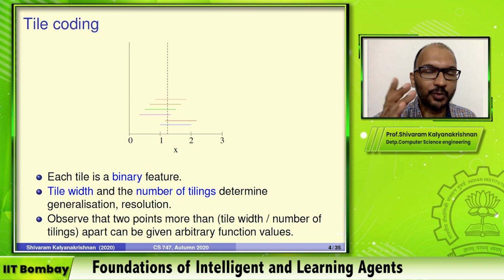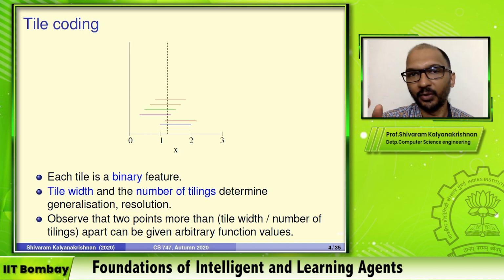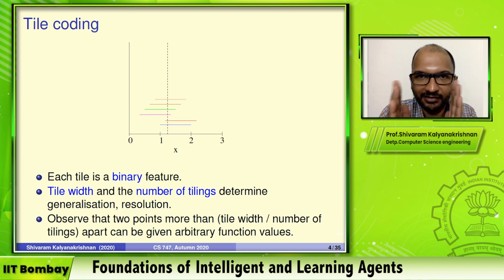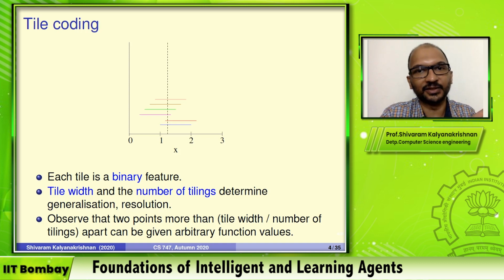So suppose I just give you 2 points which are more than offset apart. Offset, remember, is like 1/6 of the tile width in this example. You can certainly give them arbitrary function values. You just need 2 tiles actually to do this. You can pick 2 tiles which are not overlapping for these 2 points, and give them those values, give everything else a 0 weight.